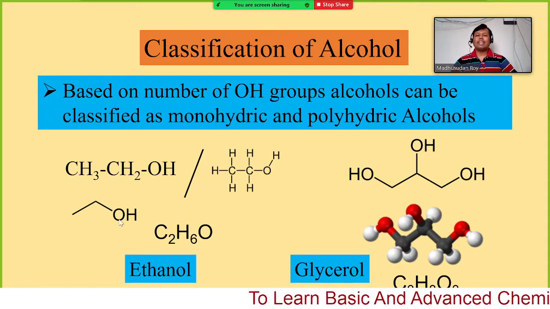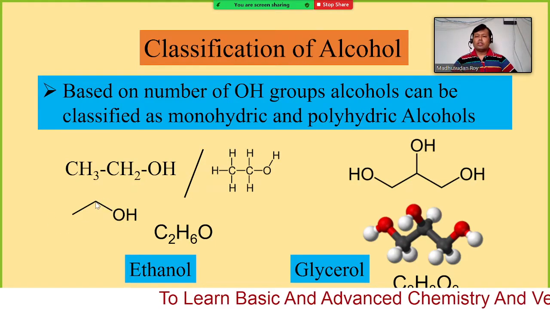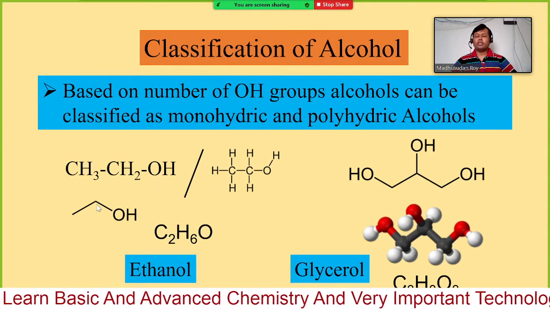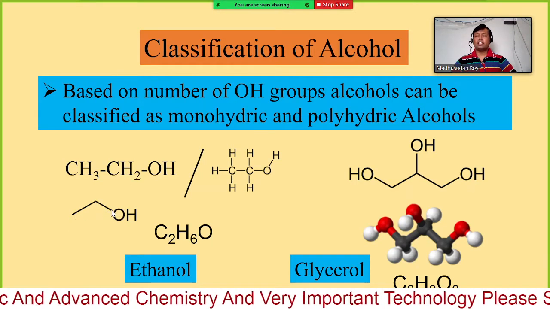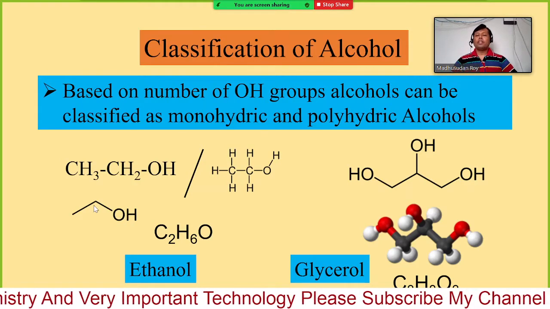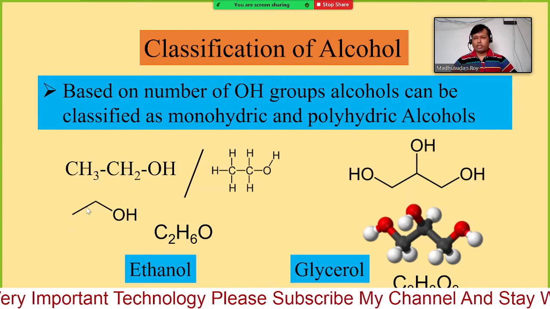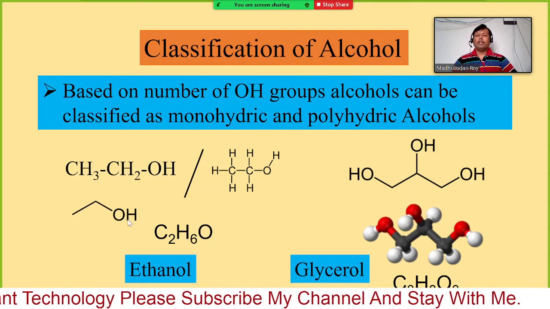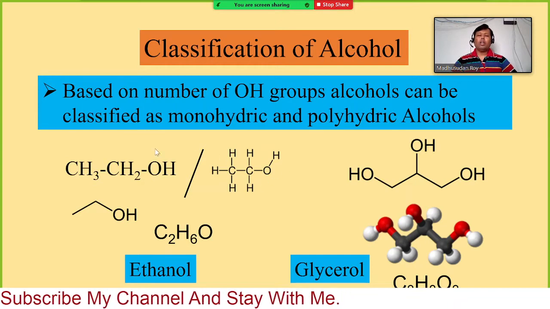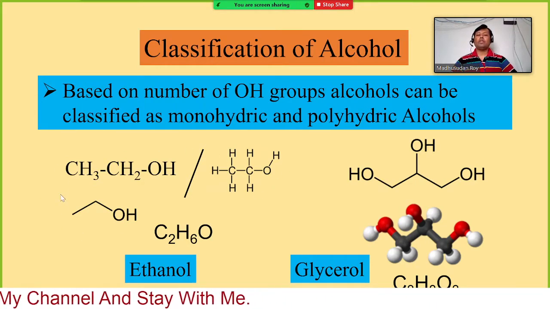This is the skeletal form. This is CH3, and another CH3, and OH is bonded here. So CH3CH2OH, all of them represent the same thing.